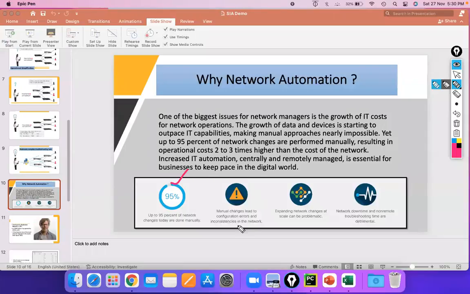Now, the second thing is that manual changes lead to configuration errors and inconsistency in the network. As I told you, it's basically an example of human error. We can also reduce the human errors.